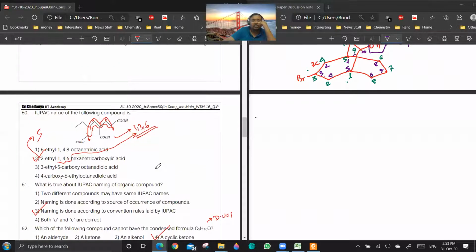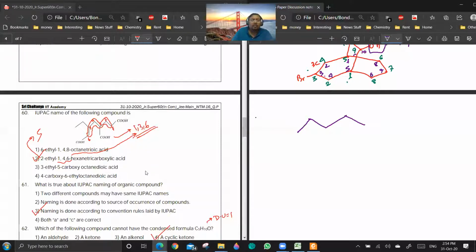Then 60. The answer should be 1, 3, 6. It should be 5-ethyl hexane-1,3,6-tricarboxylic acid. Are you getting 1, 4, 6? Did you try for 1, 3, 6? Yes, sir, if we number from the left, we will get it. So the answer should actually be that none of them are correct. Are you getting the point? Sir, we will get option 2 if we number from the left, this side.